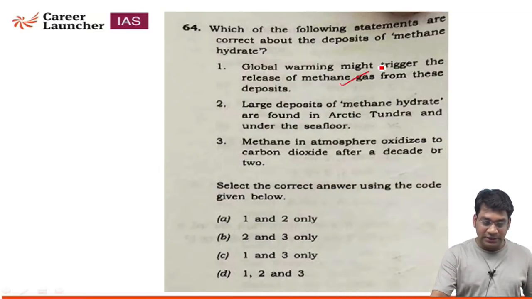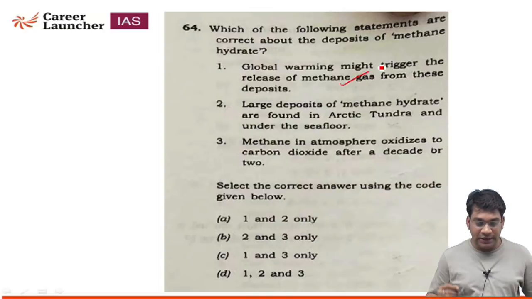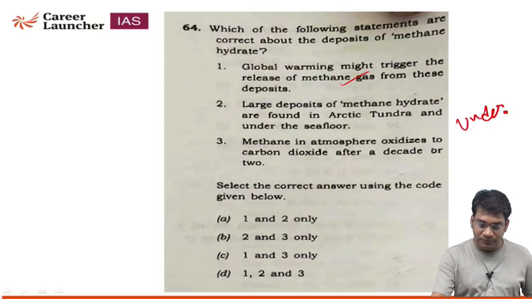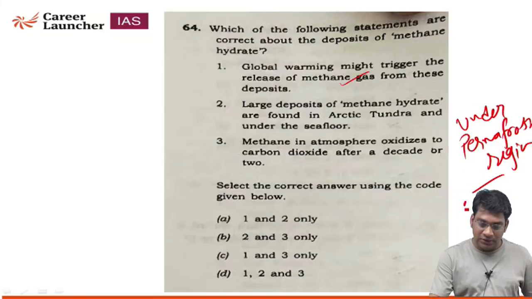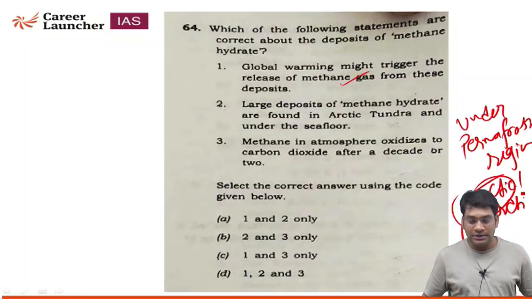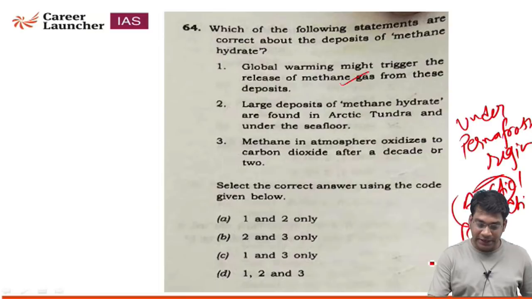Regarding global warming, there are two areas where methane hydrate is trapped: one under permafrost regions like the Arctic regions and Antarctica, which is completely ice covered, and second under the ocean crust.